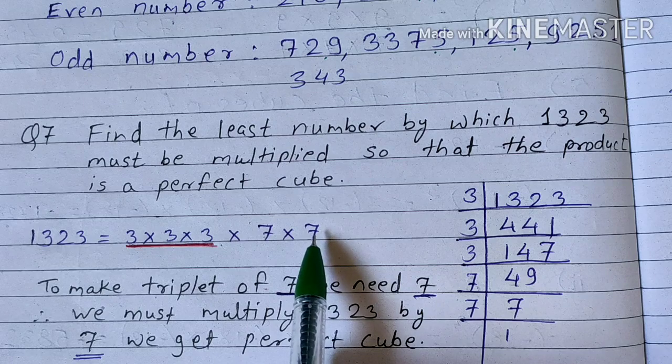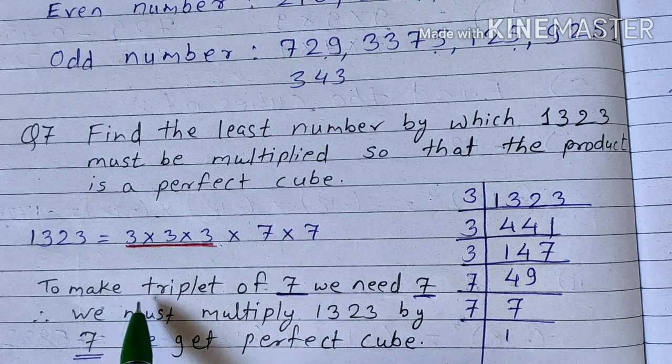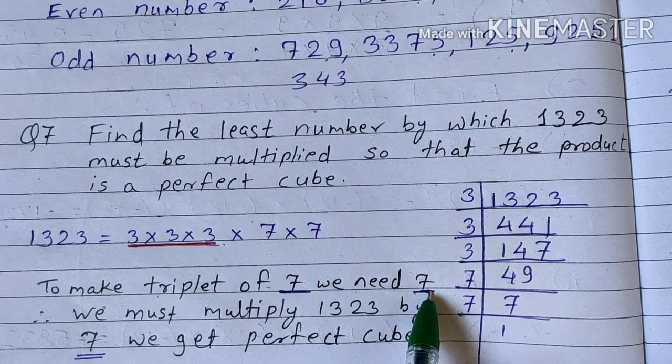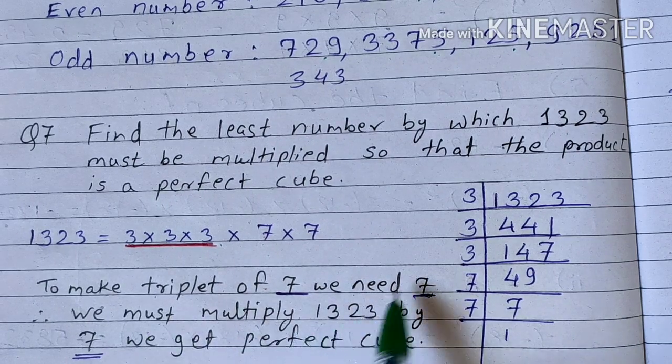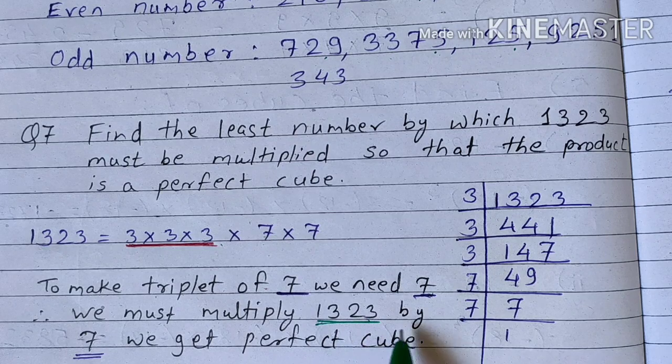So how many 7s are required to complete this triplet? Only one 7 is required, right? Therefore, to make a triplet of 7, we need 7 one time only. So we must multiply the given number, that is 1323, by 7. We get a perfect cube. Got it?